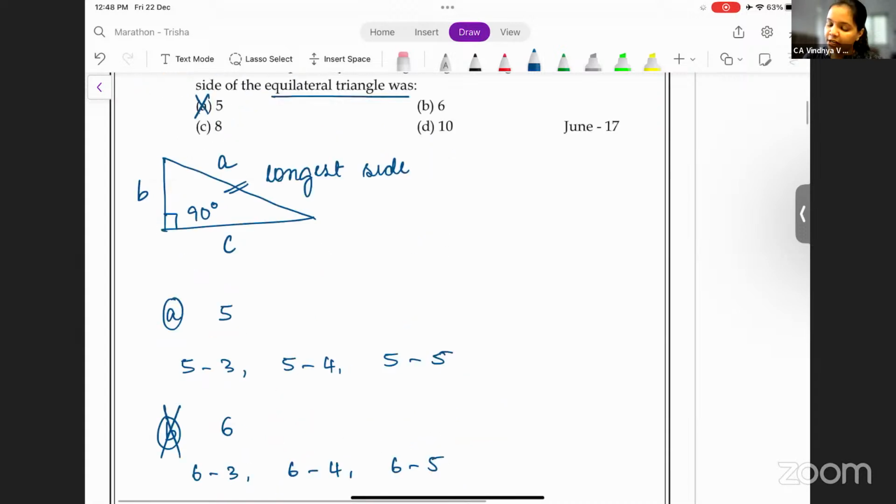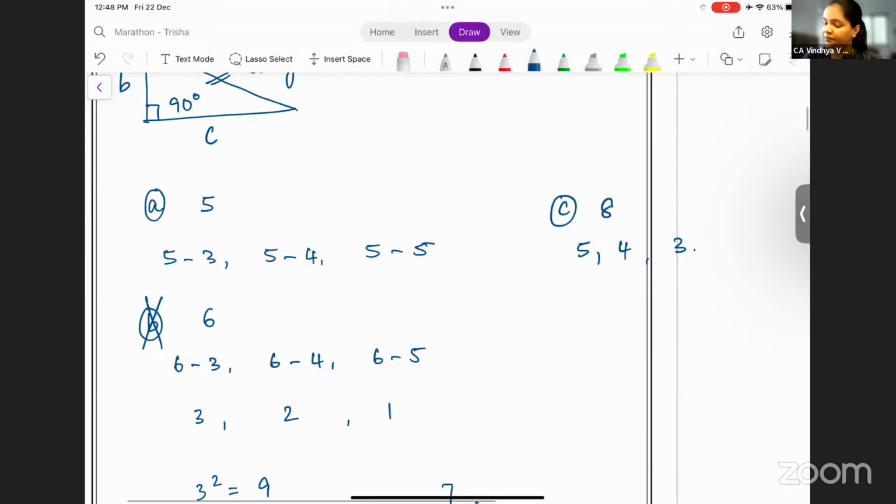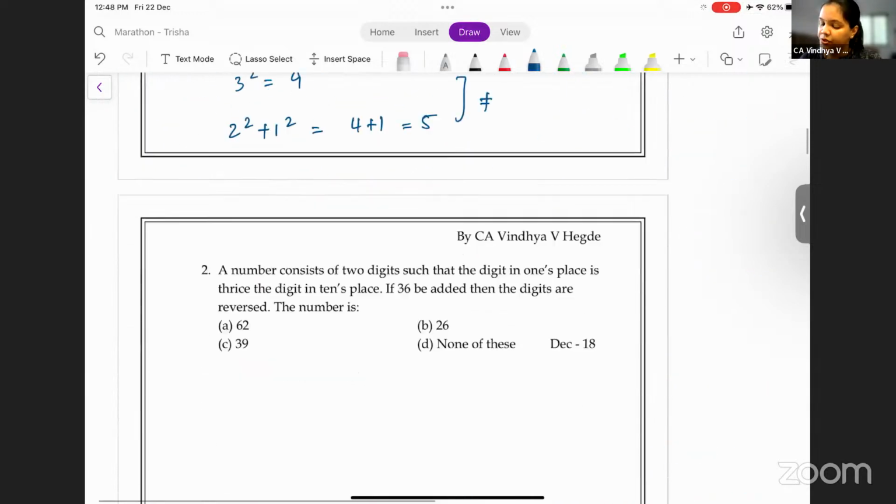Okay. Moving on to the next option, that is option C, 8. What is 8 minus 3? 5. 8 minus 4 is 4, and 8 minus 5 is 3. Longest is 5. 5 square is 25. Now 4 square plus 3 square. 4 square is 16. 3 square is 9. 16 plus 9 is 25. So can I say option C is your answer? Yes. So this is your question.